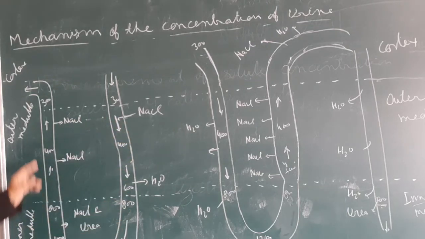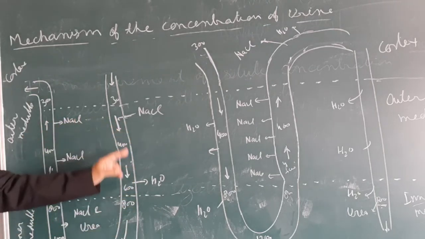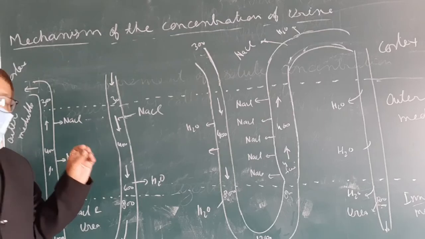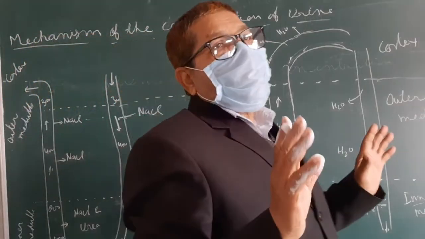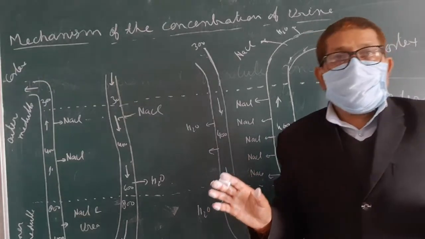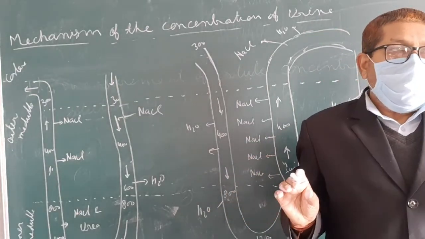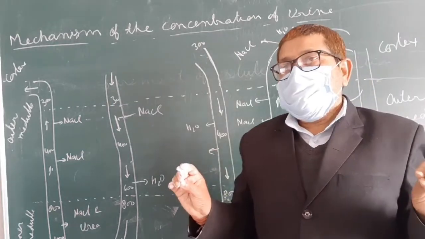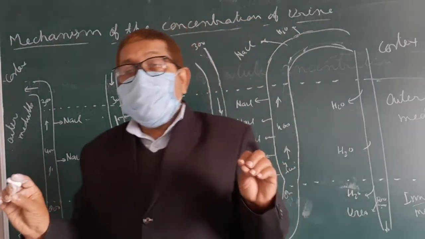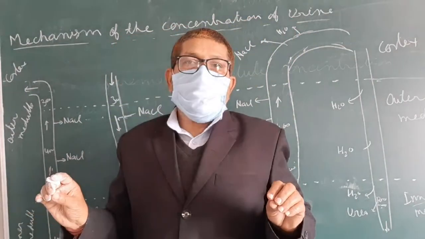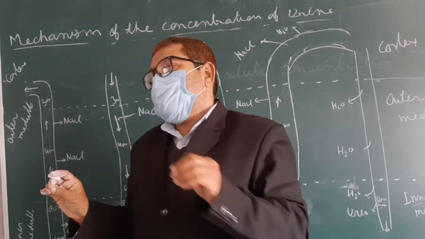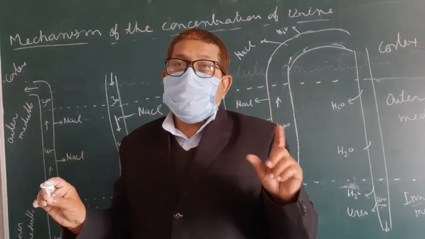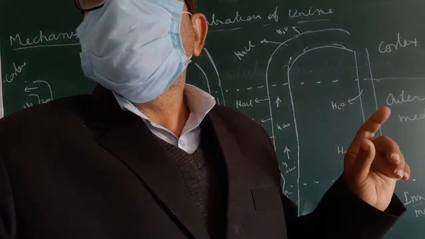So this is a cyclic movement of NaCl, taking place here also. In this way, by the counter current mechanism, mammals produce concentrated urine, and the nephric filtrate, which was about 180 liters per day, is reduced in the form of urine to nearly 1.5 liters per day.